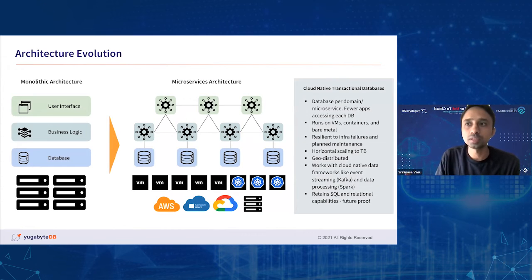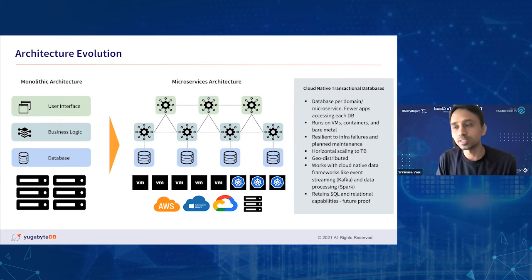The architecture evolution that's probably expected from the data layer is that we want the data layer to be as nimble and agile as possible to the cloud native application tier characteristics as well, right? So whether it's a microservices-based architecture or the existing monolithic architecture, whether you need one database per service or multiple related services sharing the database instance, you would still be able to provide all those operational characteristics like horizontal scalability, resilience, running it in various form factors, be it virtual machines or Kubernetes, or in various clouds like AWS, Azure, GCP, on-prem, bare metals, and so on and so forth.